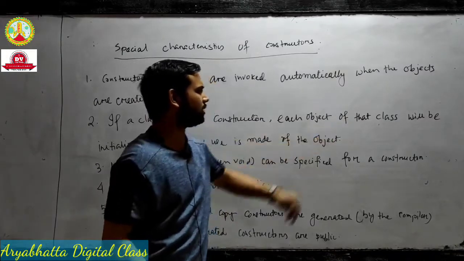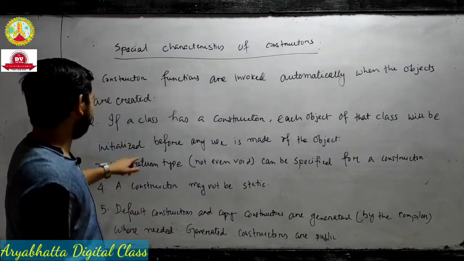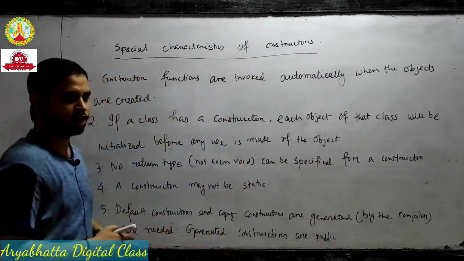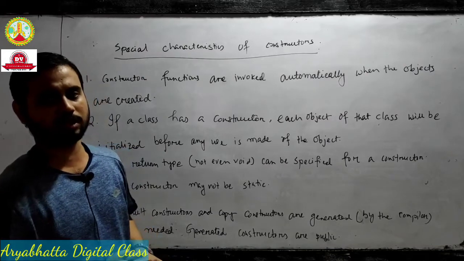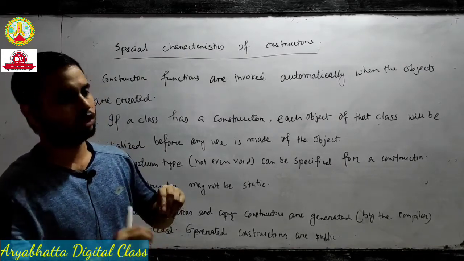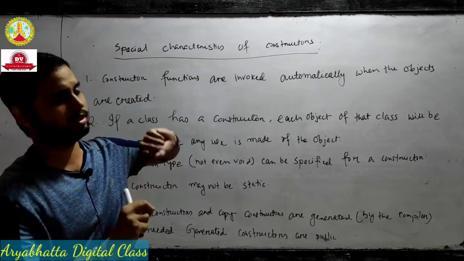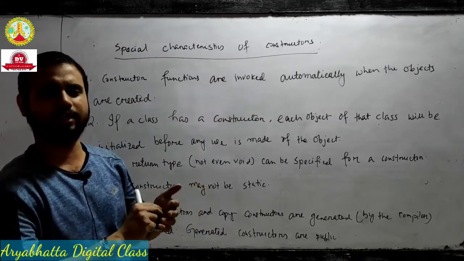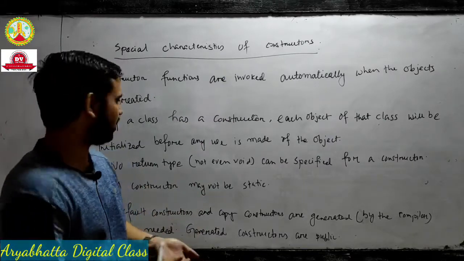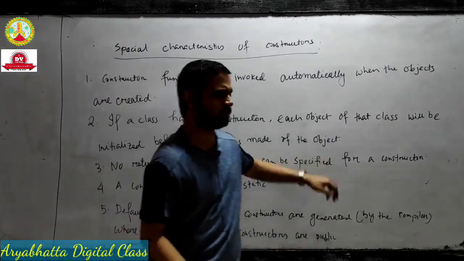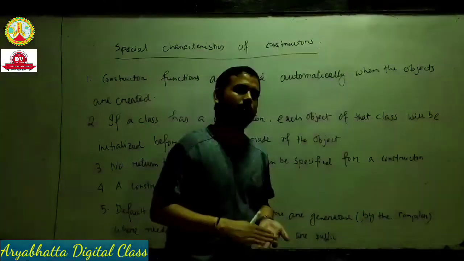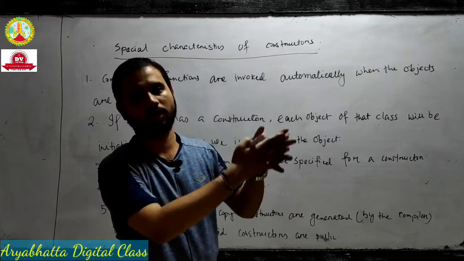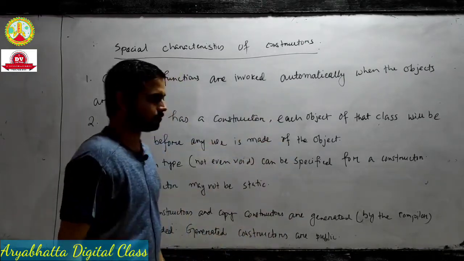Each object, D1, D2, D3, D4, is initialized before any use is made of it. The parameters principal, time and rate, long P, int t, float r, are already declared in the constructor, so the arguments are taken when the object is created. This is the second concept.